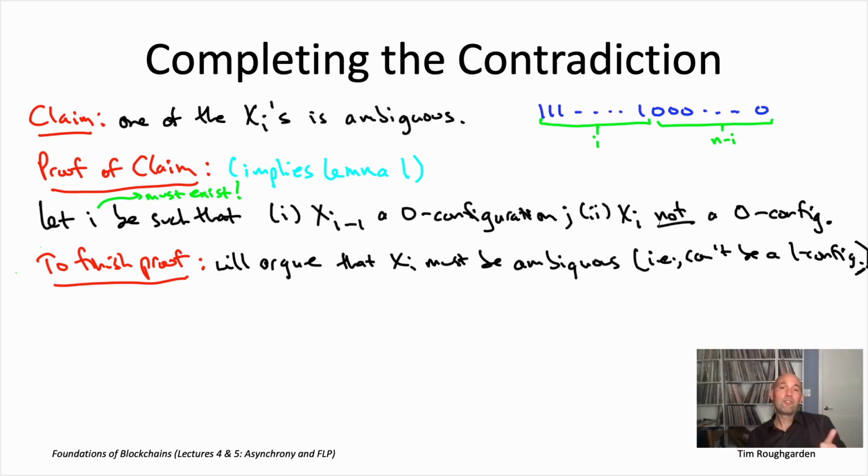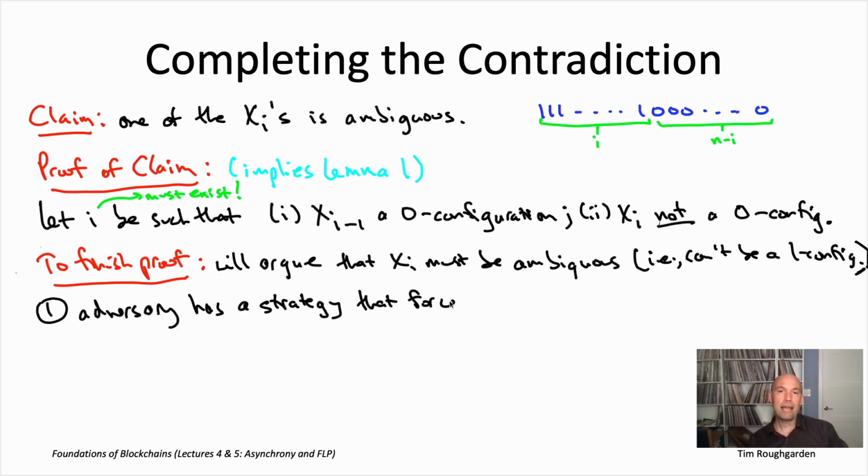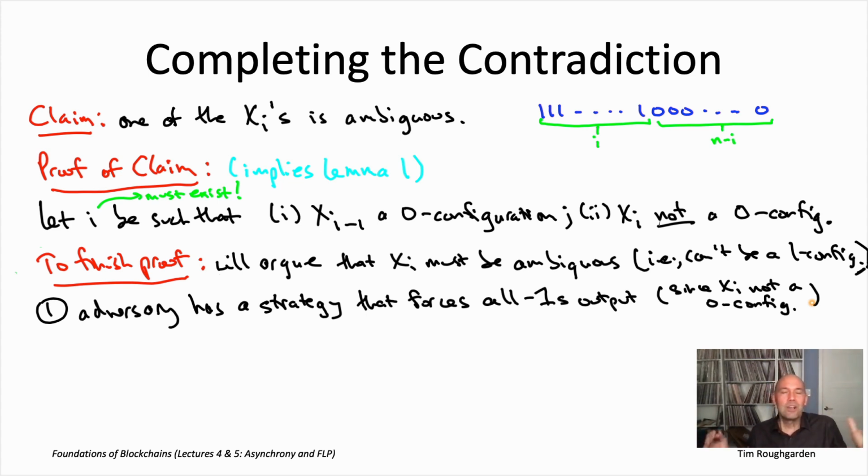So first of all, starting from xi, we know that the adversary can force the all ones output. How do we know that? We know that because we chose i so that xi is not a 0 configuration. So either it's a 1 configuration and literally every adversary strategy leads to the all ones output, or it's ambiguous, but there still is some way that the adversary can force the all ones output.